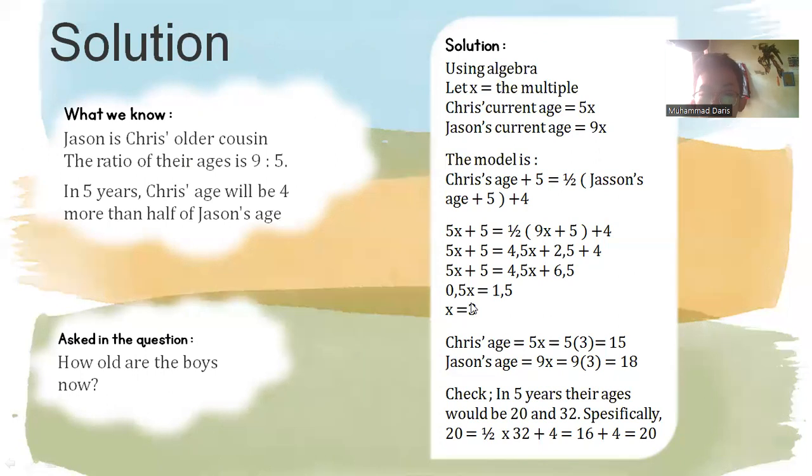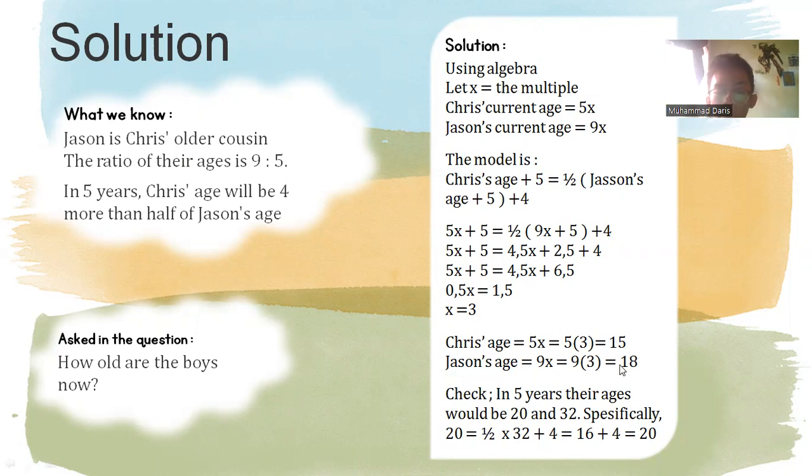And then we can multiply a half to the 9x plus 5. Then 5x plus 5 is equal to 4.5x plus 2.5 plus 4. So 5x plus 5 is equal to 4.5x plus 6.5.